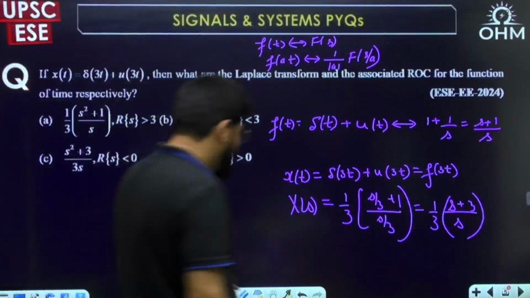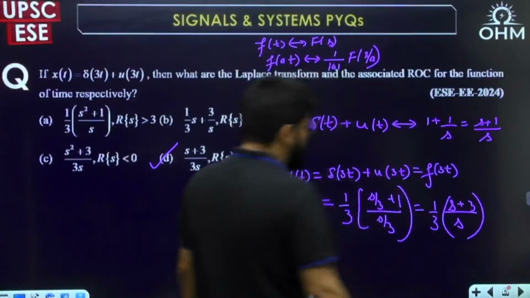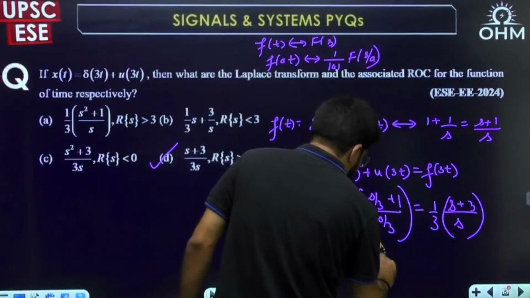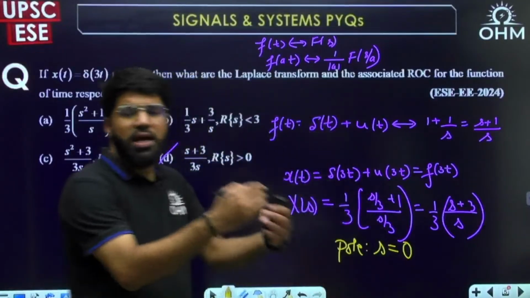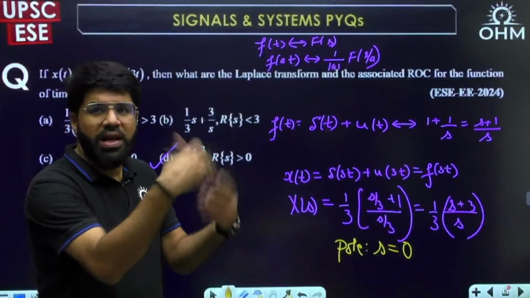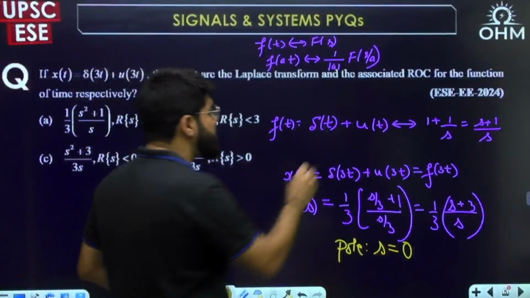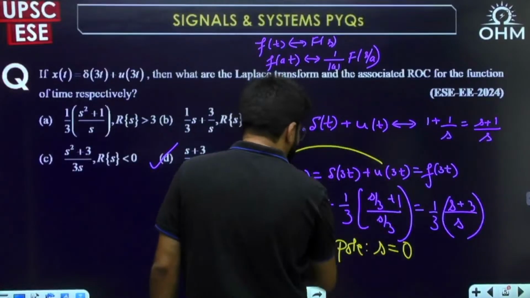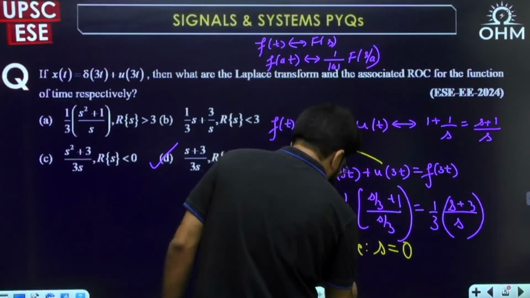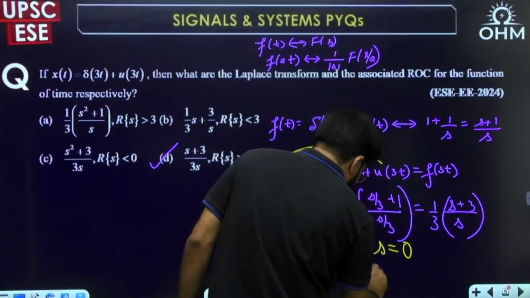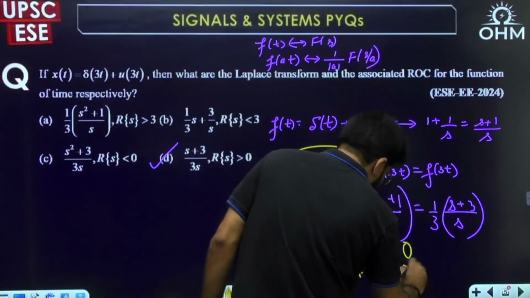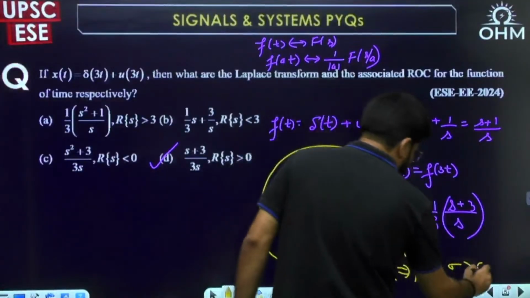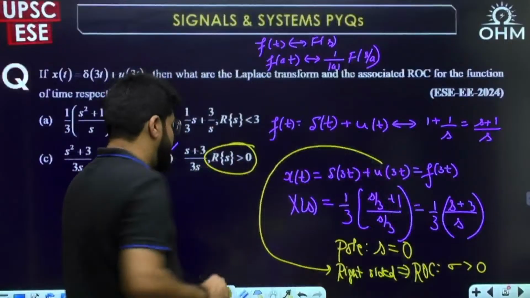Now see, if you want to talk about ROC, what is the only pole? S equal to 0. ROC cannot include a pole, so it has to be right of origin or left of origin. But see the type of signal, u(t) or u(3t). Delta 3t is a one-point signal, but the other part is right-sided. u(t) means right-sided. So because it is a right-sided signal, the ROC is sigma greater than the pole location, that is origin: sigma greater than 0, or real part of s greater than 0.